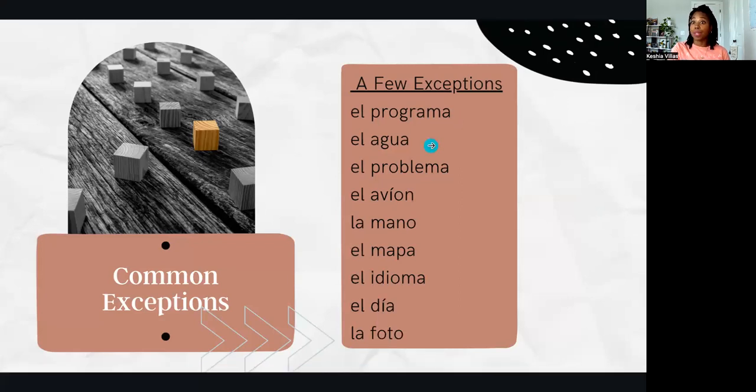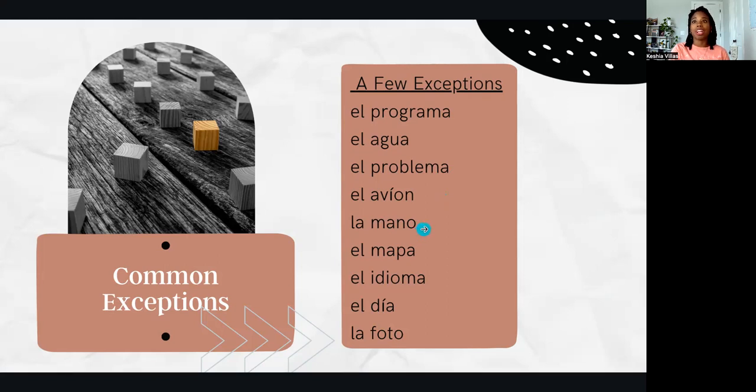El agua, which means water, a very common word, is actually masculine as well. El problema ends in an A. It means exactly what it looks like, problem. This is masculine as well. Avión, we haven't learned this quite yet, but if a word ends in ION, it is typically feminine. In this case, avión, which means airplane, is actually masculine.